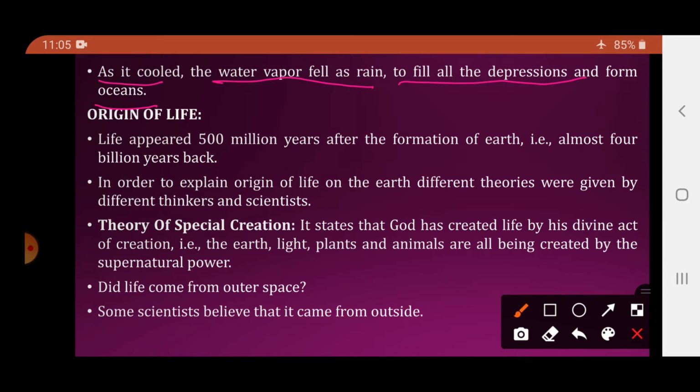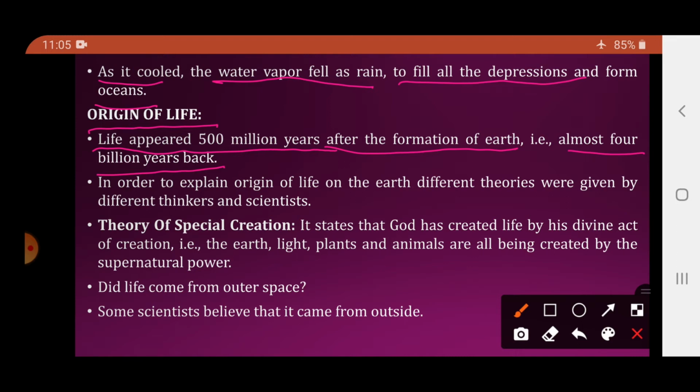Now Earth is formed. Now how did life originate on the Earth? So we will deal with the origin of life. Now students, life appeared 500 million years after the formation of Earth, that is almost 4 billion years back. So basically Earth was formed 4.5 billion years ago, and 500 million years after the formation of Earth, life originated on the Earth.